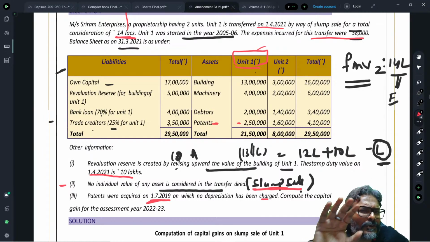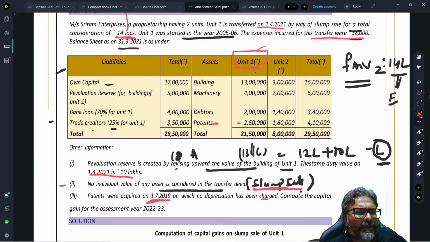So if I focus on the cost of acquisition calculation for unit number 1, which is the net worth, what do I need to do? There is a revaluation reserve which has been created. For the building, 13 lakhs, minus the revaluation reserve. The revaluation reserve for building 1 is 5 lakhs.